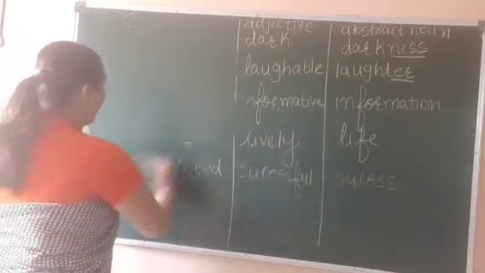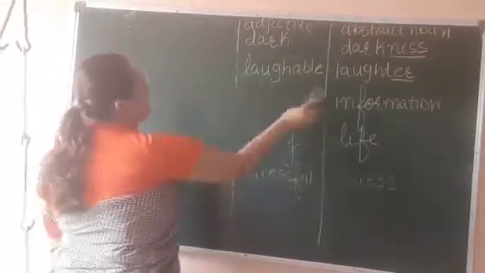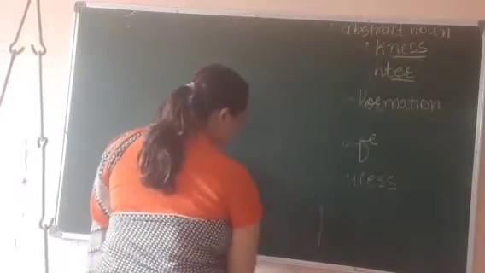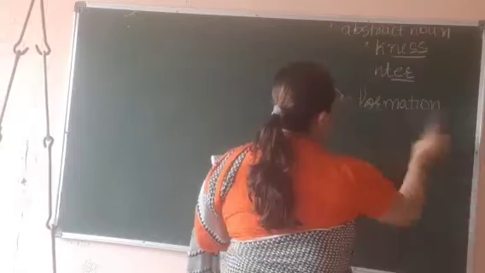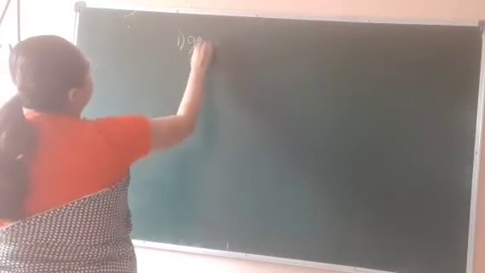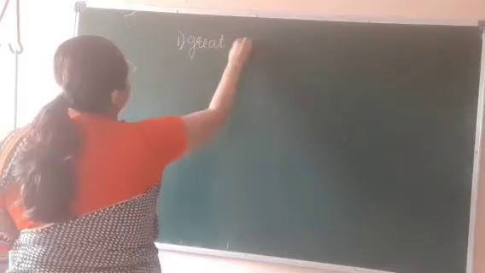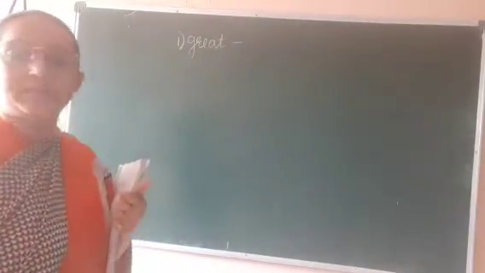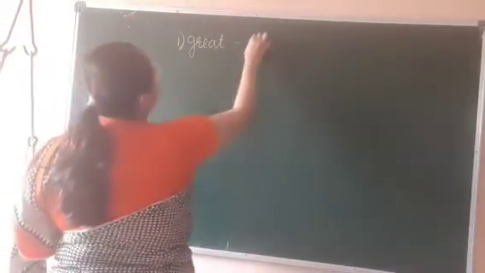Question number F, page number 9. Now, first one, great. What will be the abstract noun? Greatness.